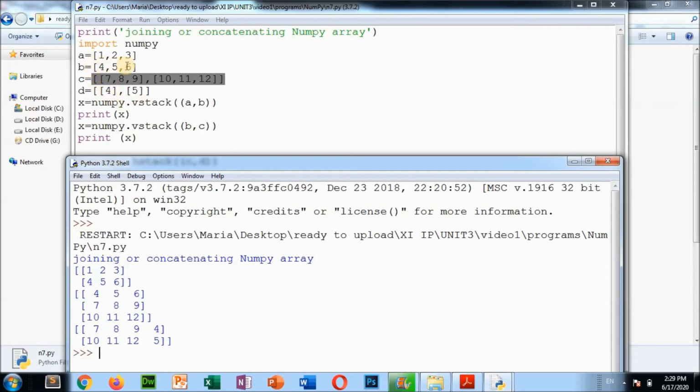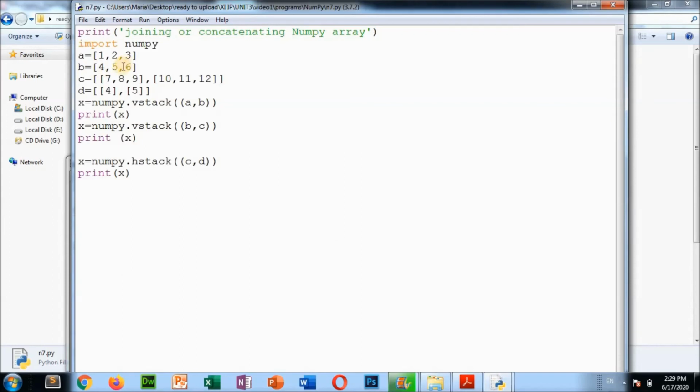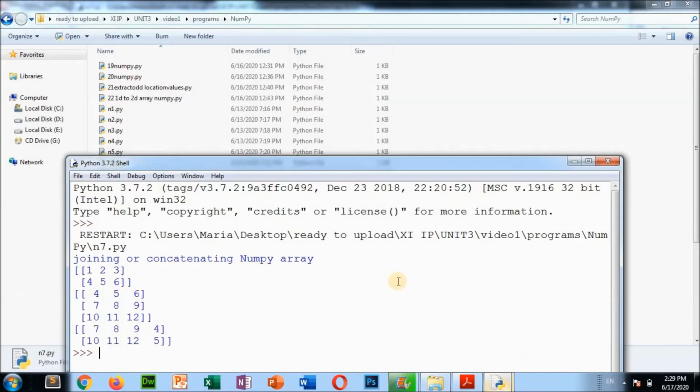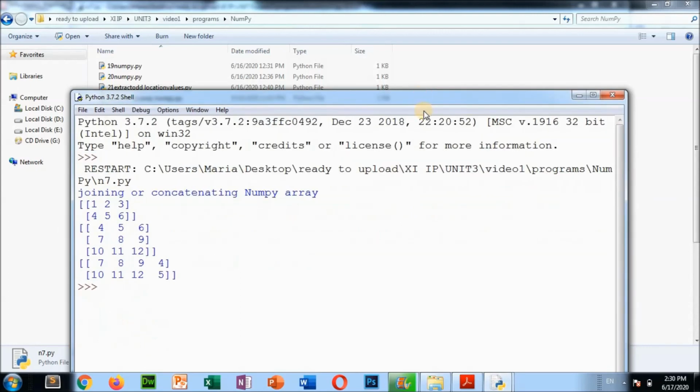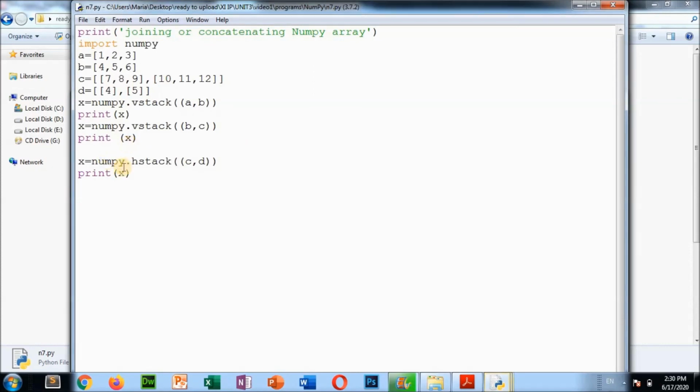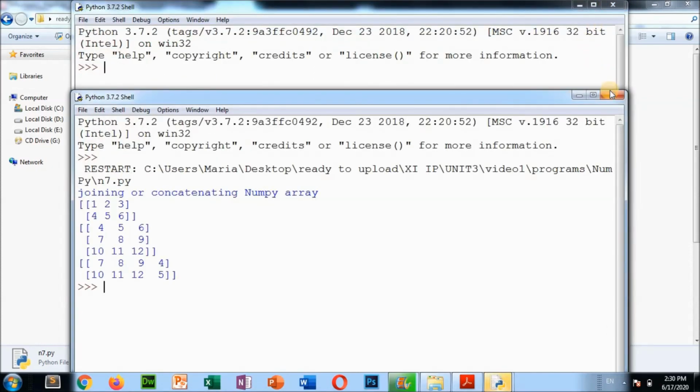The b is this, and c means this, so it will come as 4 5 6, 7 8 9, 10 11 12, line by line. And in horizontal, it means 7 8 9 10 11 12, then 4 5 is coming. So this is horizontally joined. hstack means horizontally join. When you see it practically and change the values, you will understand everything clearly.